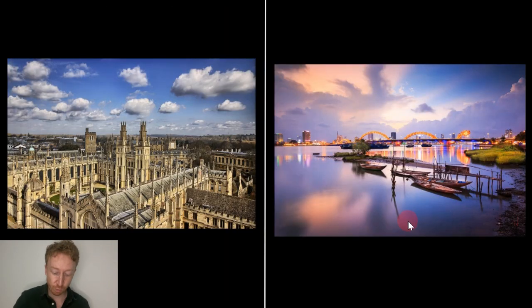Now then, can you guess which cities are in these two pictures? Take a look. So the city on the left, this is Oxford in the UK, and the city on the right, this is Da Nang in Vietnam. Oxford is actually my hometown. So this is where I am from. And Da Nang, I have been to Da Nang as well. Actually, I lived in Da Nang for around 6 months. I like both cities. But what are the differences between Oxford in the UK and Da Nang in Vietnam?